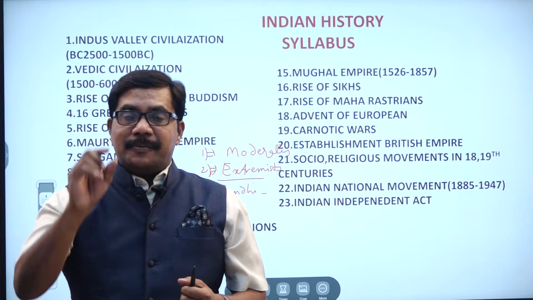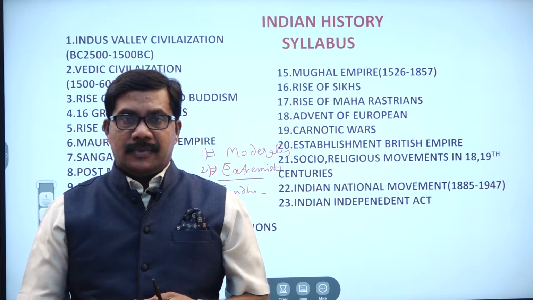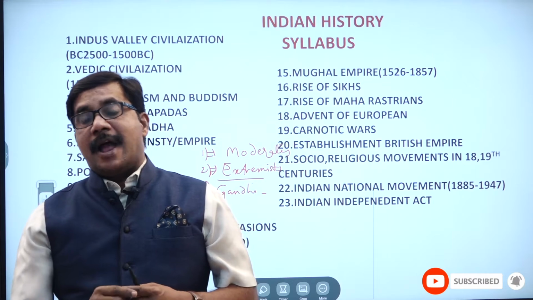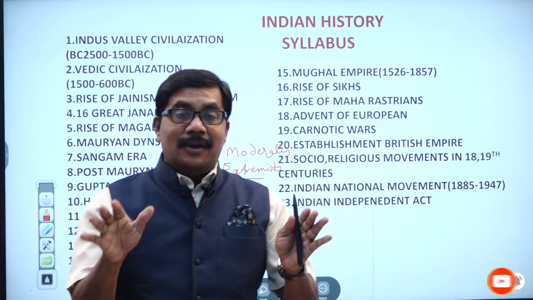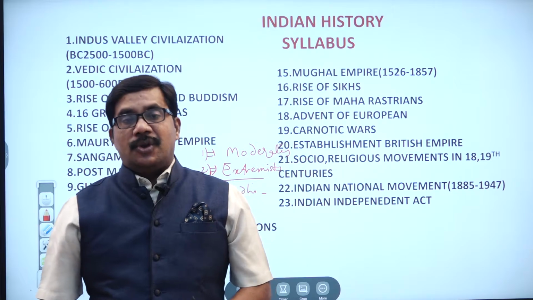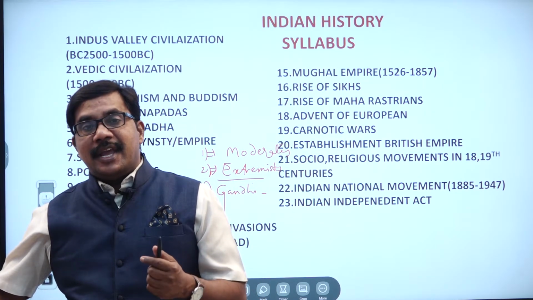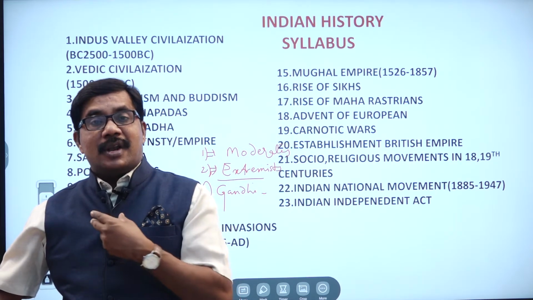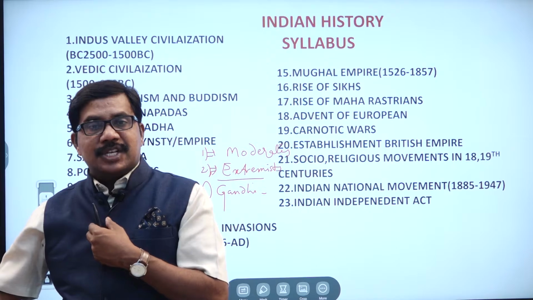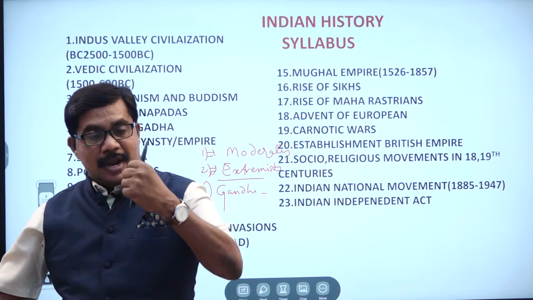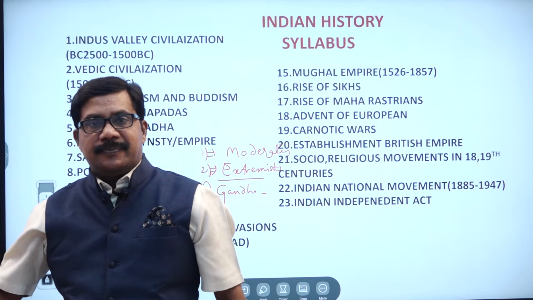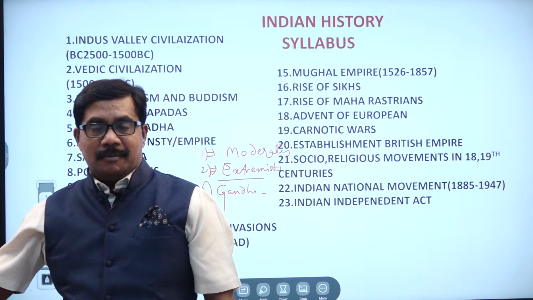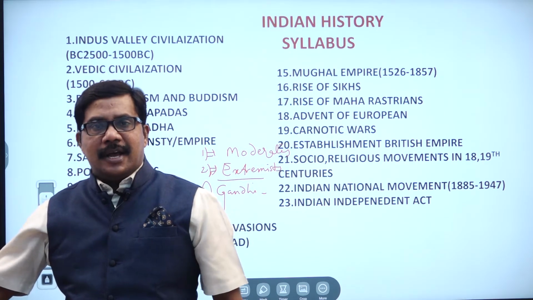First one, Aravind Ghosh. Second, Bala Gangadhar Tilak. Third, Lala Lajpat Rai and Bipin Chandra Pal. Bala Gangadhar Tilak fought against the Britishers by giving the slogan, Swaraj is my birthright. Swaraj, independence is my birthright. Bala Gangadhar Tilak has the title Lokamanya.